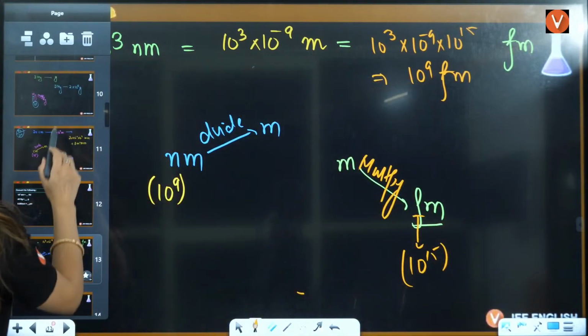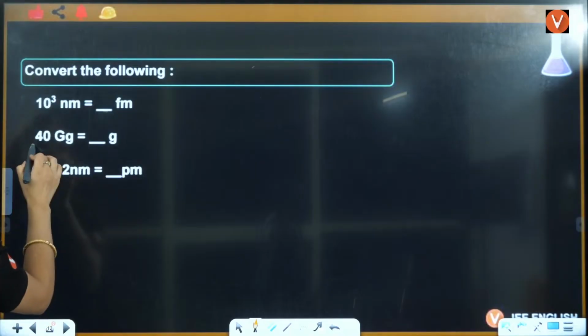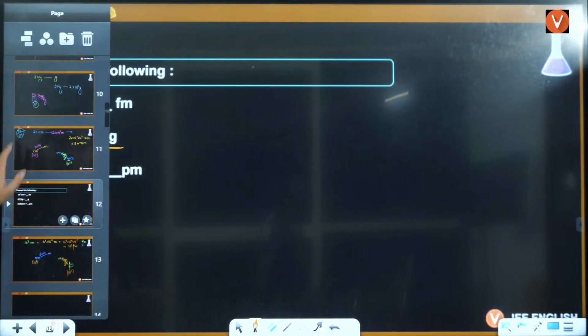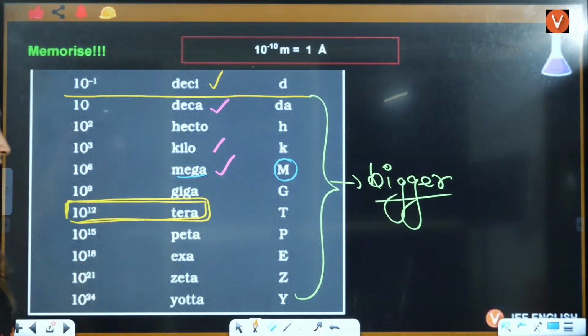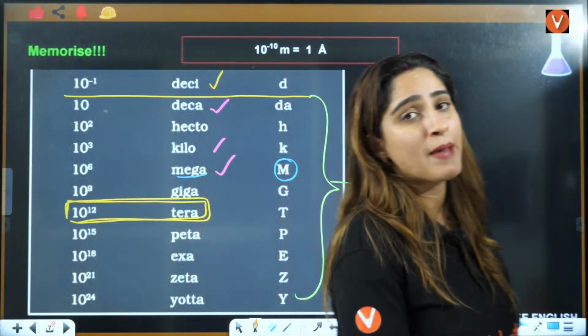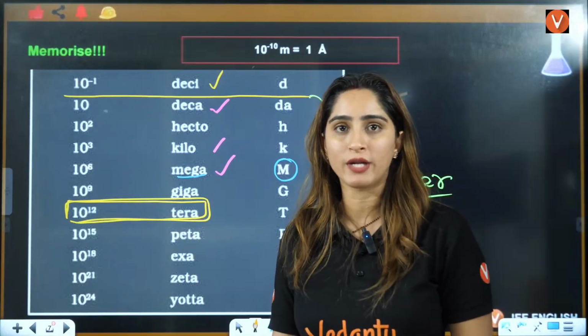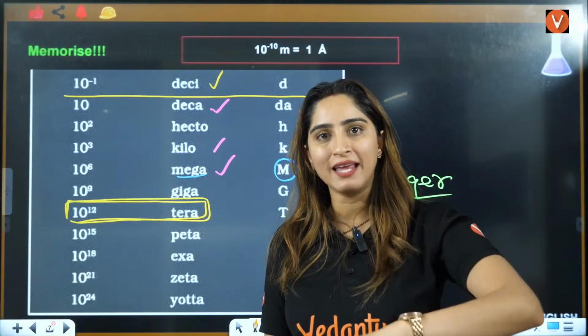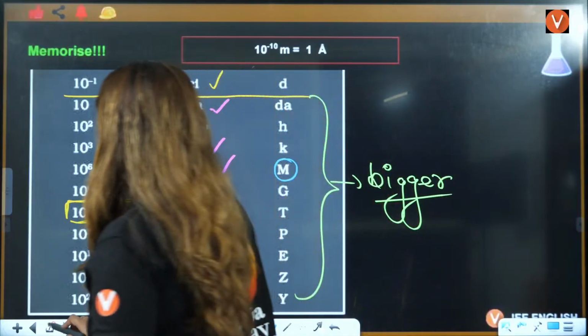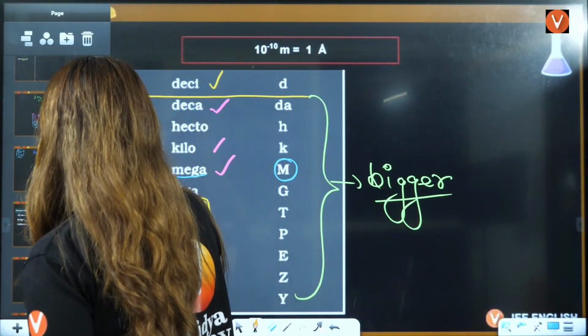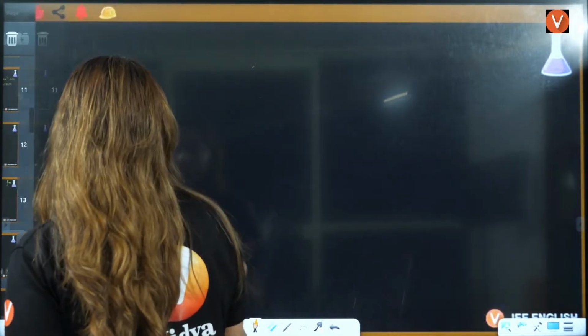Next you have gigagram to gram, right? Now what is giga, everybody? Giga, as you can see here, find out, locate giga. Giga is comparable to nano, right? Nano is when you decrease it. When you increase it, it will be giga, right? So you can just write it here, right? 1